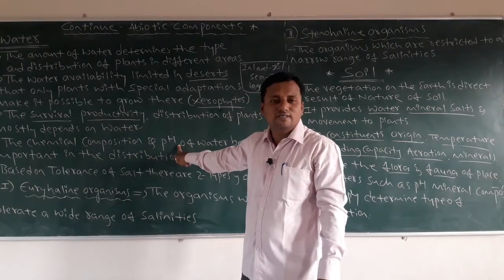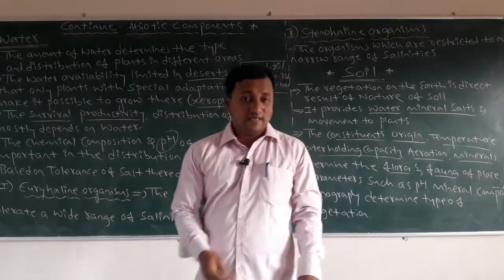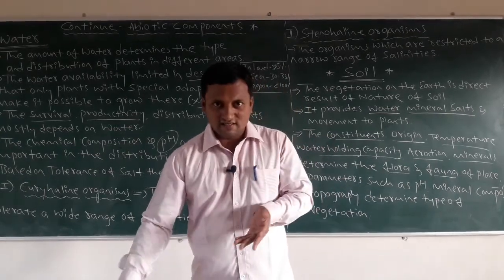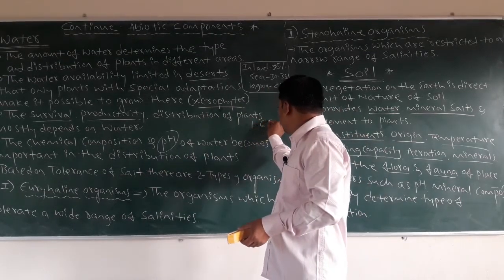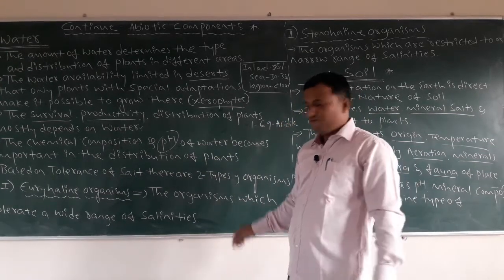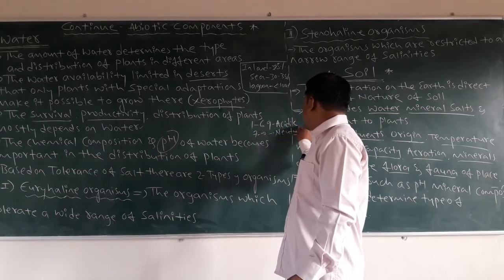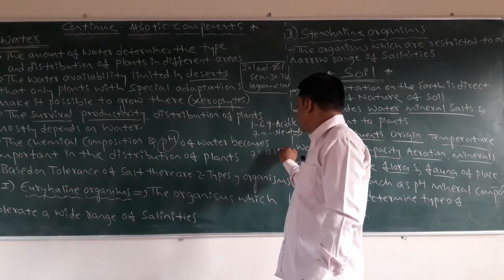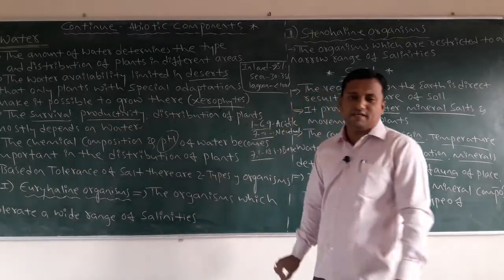pH is the hydrogen ion concentration. Based on this, we find out whether the water is in neutral, acidic, or basic conditions. You must remember, you already know that if the pH is from 1 to 6.9, then we say it is acidic. If it is exactly 7.0, then it is called neutral conditions. If it is more than 7.1 up to 14, then it is called basic conditions. See, this is the range of the pH.